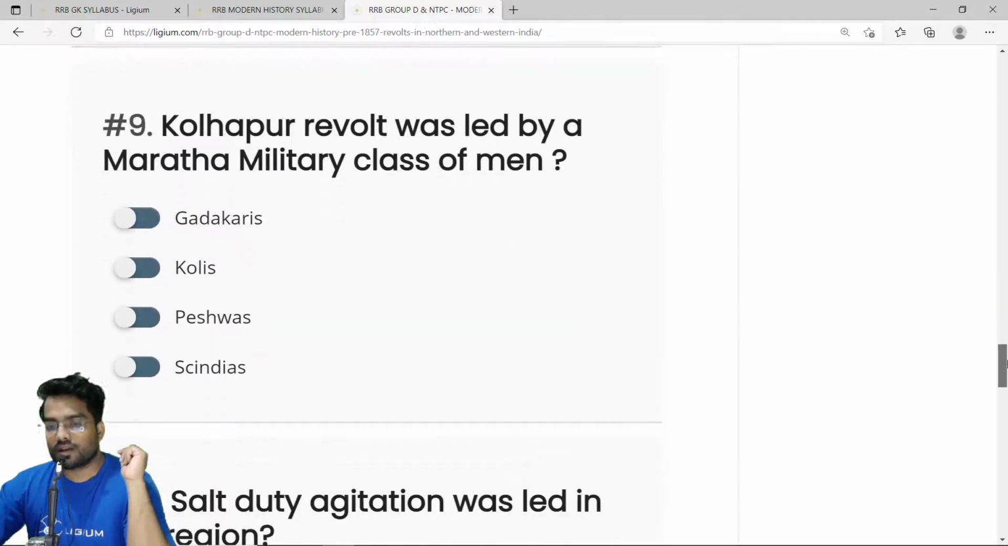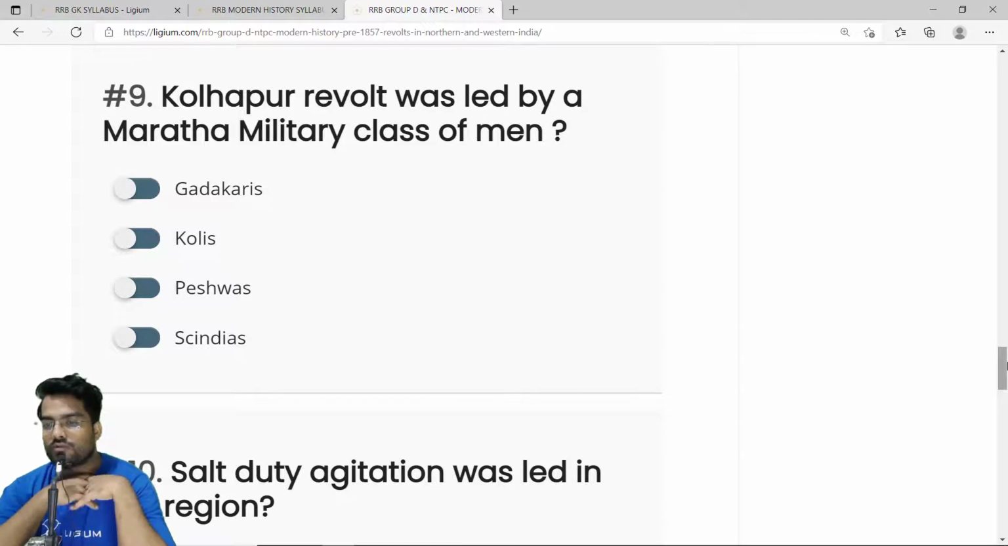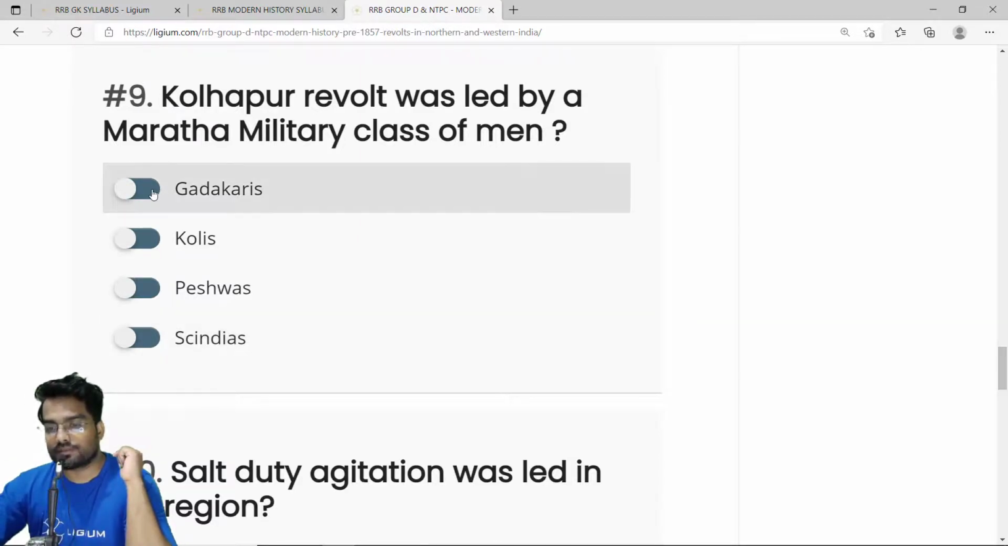Ninth question. Kolhapur revolt was led by Maratha military class of men. Now there was a group called Gadkaris. The prominent role the Gadkaris played was they were the military men who guarded the forts of the Maratha Empire. After the Maratha Empire was disbanded, the Gadkaris were rendered homeless and at the same time jobless. So this was a revolt against the Britishers by Gadkaris. Correct answer is option A, Gadkaris.